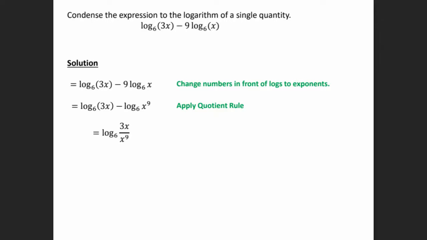Okay, so the quotient rule says that we're going to be dividing. So the subtraction here we can write as division. So we're going to have 3x divided by x to the 9th. So we went from multiple logs to one log. And then we can simplify. So 3x divided by x to the 9th is going to be 3 over x to the 8th.